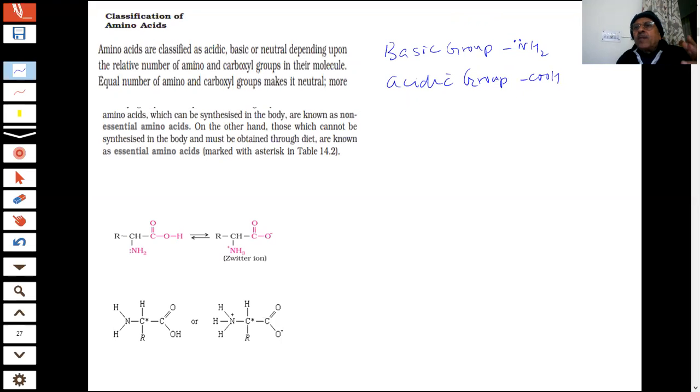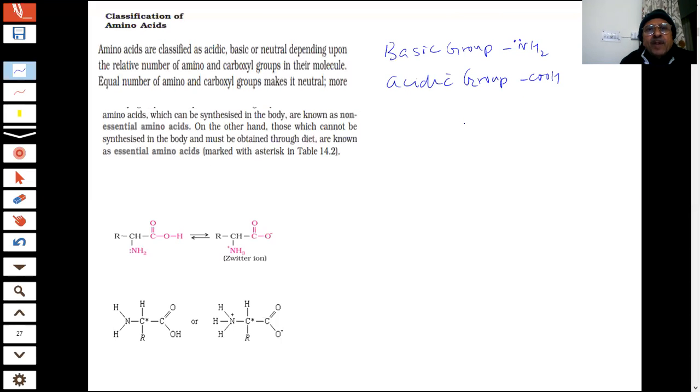Therefore, there can be more NH2 or more COOH groups in different amino acids. I'm not saying there is only one NH2 or one COOH group. If they have an equal number, then they will be neutral. If more NH2 groups, they will become basic. If more COOH groups, what will happen? They will become acidic. So they can be neutral, acidic, or basic.